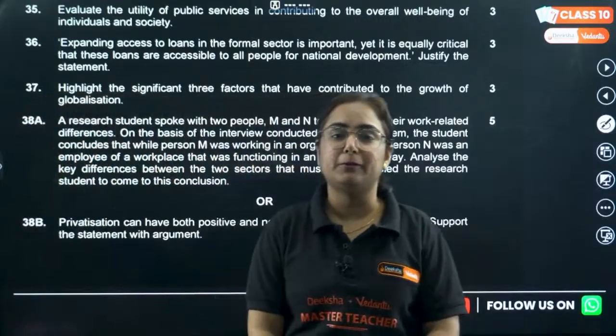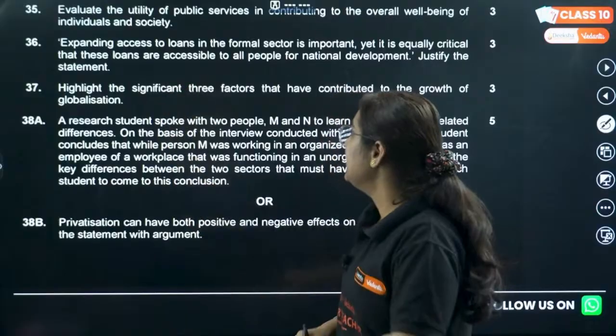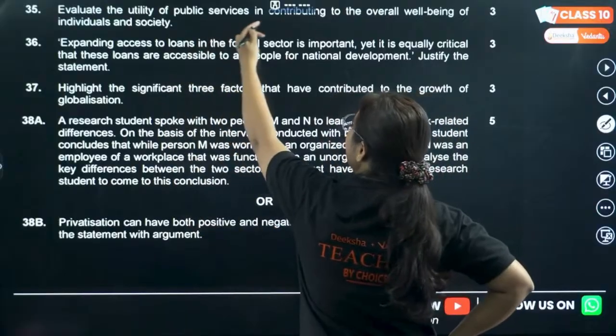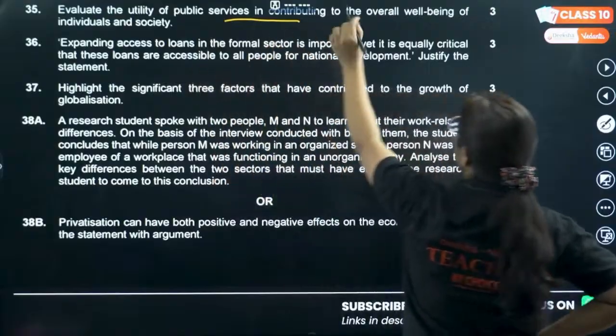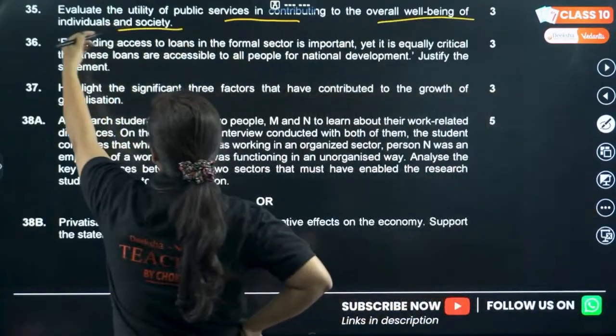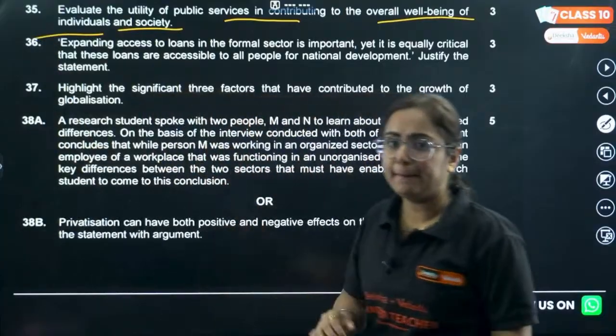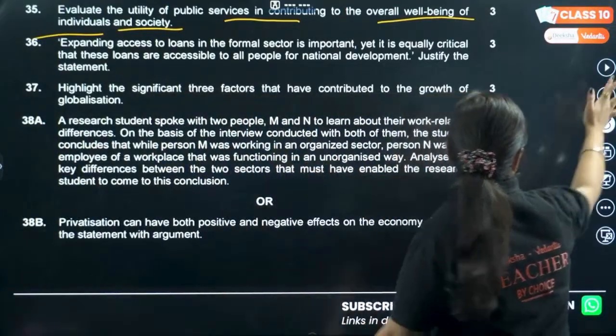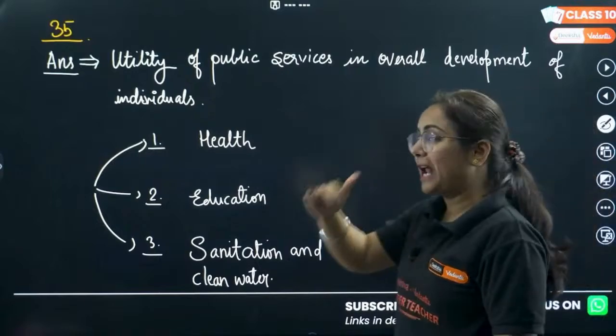Question number 35 in front of your screen. Evaluate the utility of public services in contributing to the overall well-being of individual and society. So basically, there are two types of services, public service and private service.